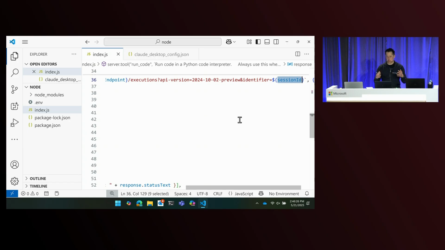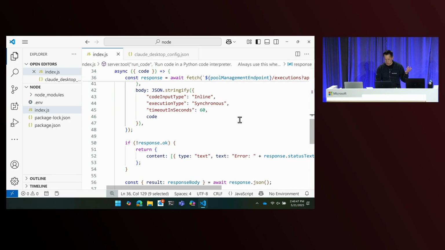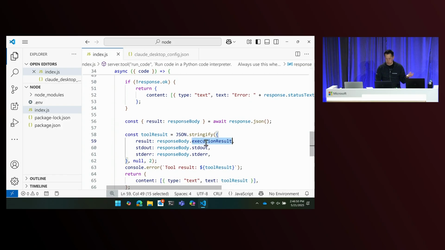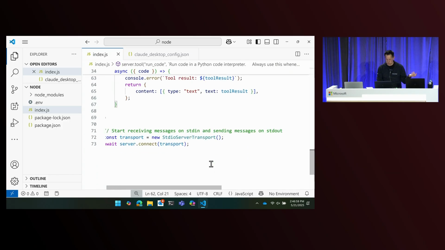But you can picture that you can do different things. If you want to have different sessions per conversation, and you can figure out what conversation each request or each tool call is coming from, you can change the identifier on the fly and have them run in different sessions. But that's it, and then it comes back with the result, standard out, and standard error. I just make it a string, and I hand it back to the MCP client, and that's really the extent of my application here.